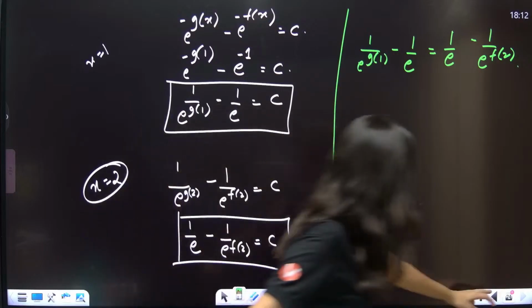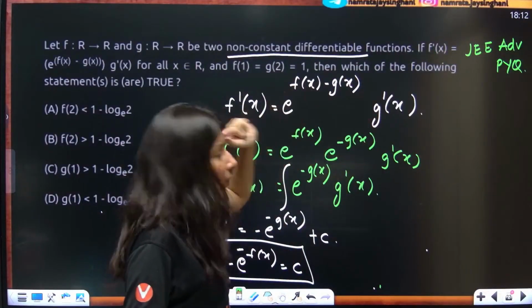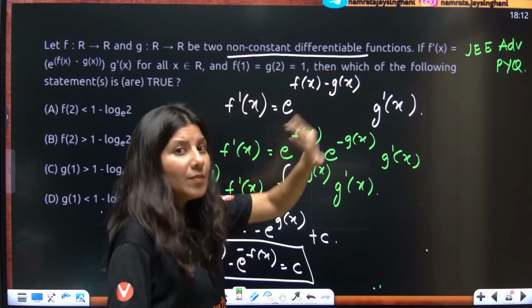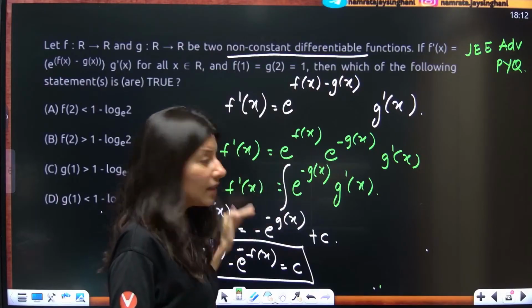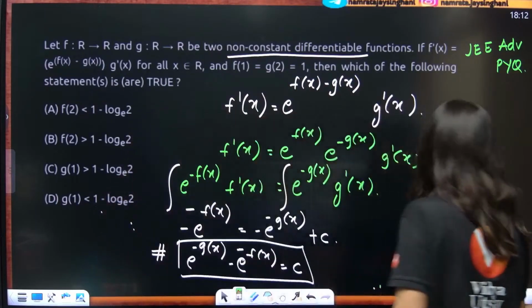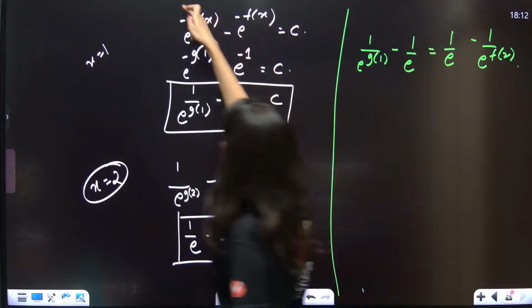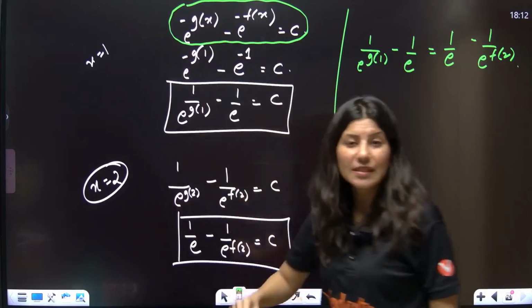What did we do? Let me just go back. This was the equation which was given to us. I separated f(x) and g(x), and the moment I separated them, I integrated. Finally the expression you get is e^(−g(x)) minus e^(−f(x)) equals c.